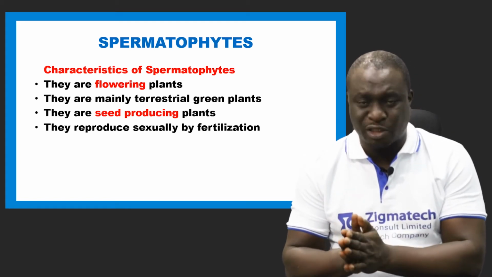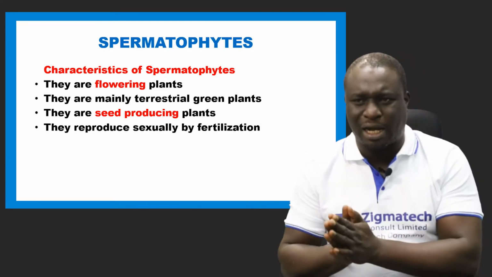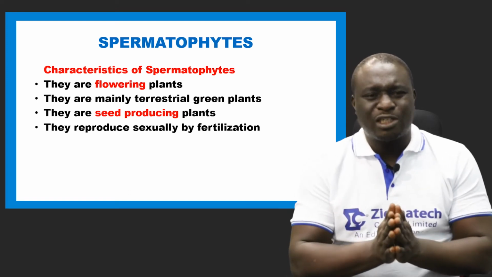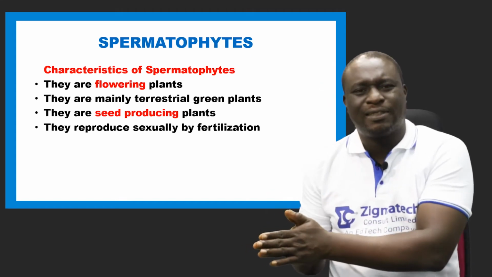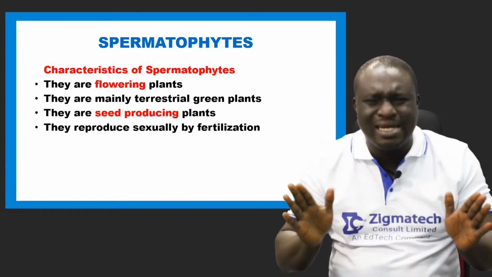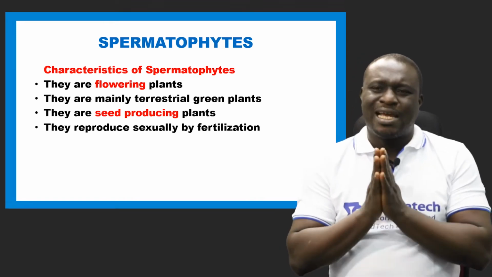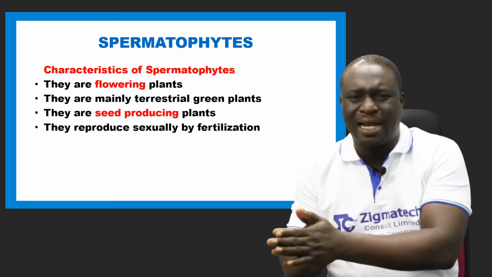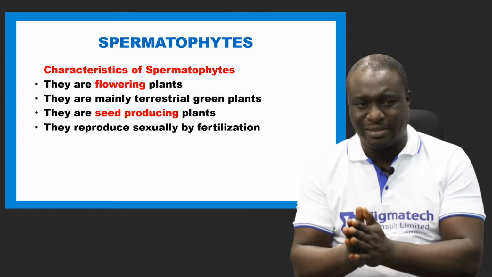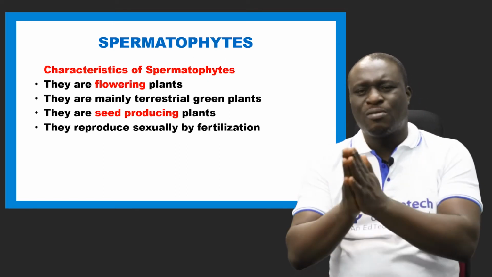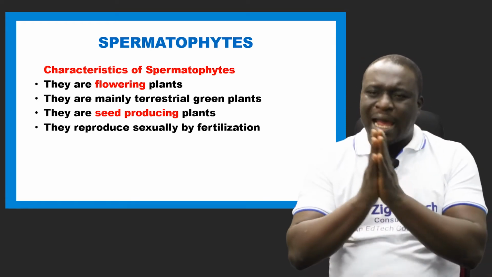That's number 1 in terms of Spermatophytes. Number 2, we said they are mainly terrestrial green plants. But in Pteridophytes, we said they are mainly terrestrial, but few are aquatic. You see a full transition. Number 3, spermatophytes are seed-producing plants, but pteridophytes are non-seed producing. From these characteristics, we can draw out differences between pteridophytes and spermatophytes.